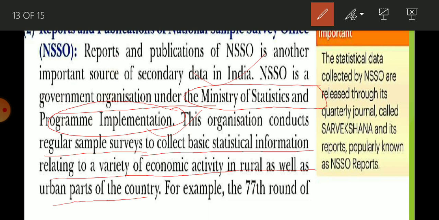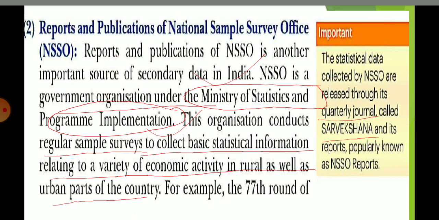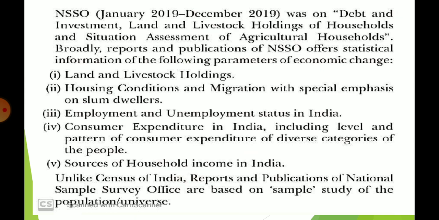Statistical data collected by NSSO is released through its quarterly journal, that is, every 3 months, called Sarvekshana, and its reports are known as NSSO reports. NSSO's January 2019 to December 2019 survey was on debt and investment, land, livestock, holding of households and situation assessment of agricultural households. So this was the topic on which they published their report.